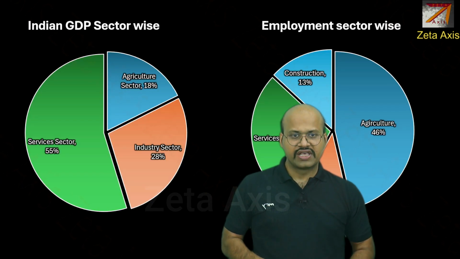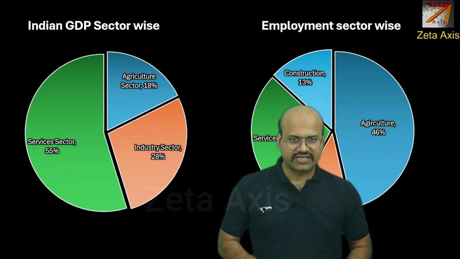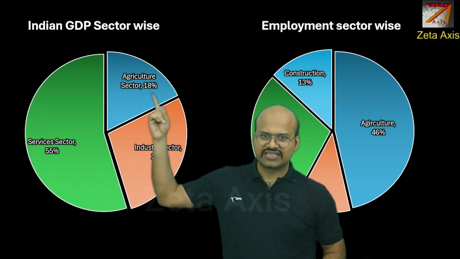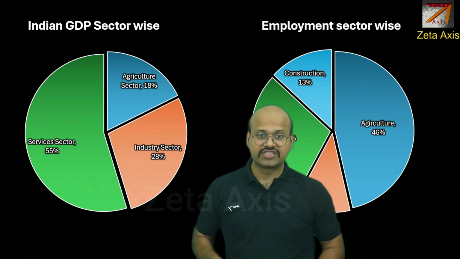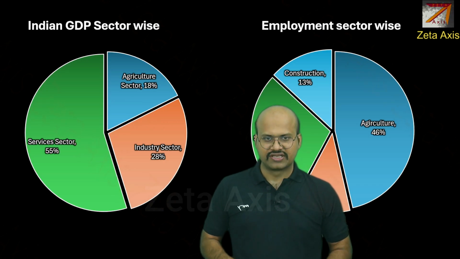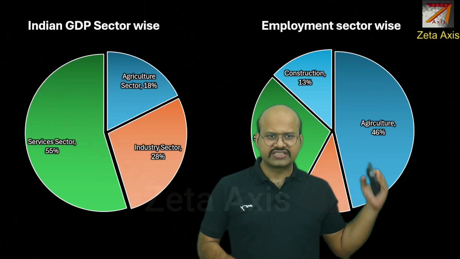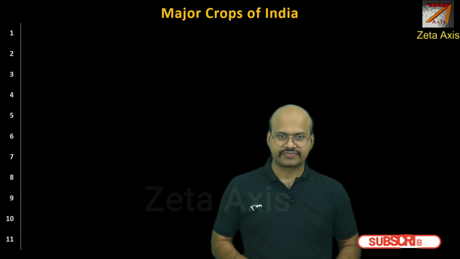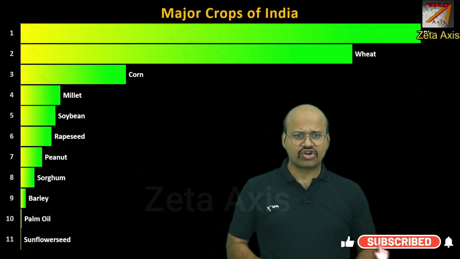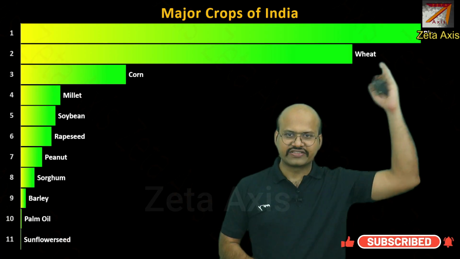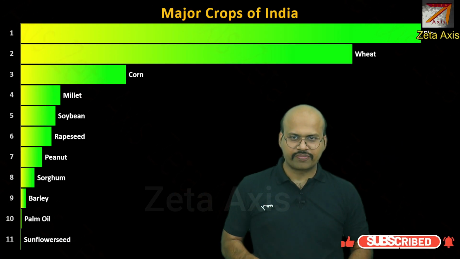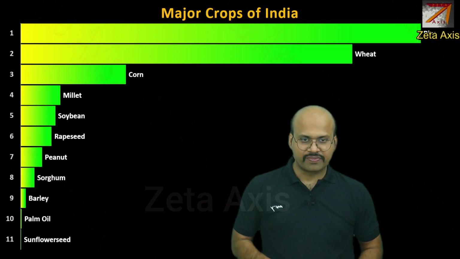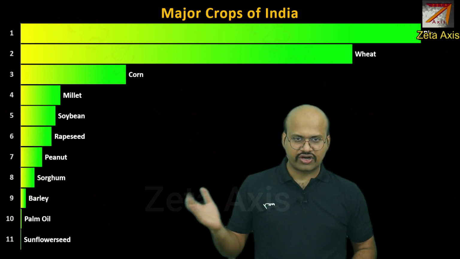grown. In our previous videos, we have already discussed that of the total share of GDP, agriculture is 18%. However, if we see the total employment opportunities, then agriculture offers 46% of employment, and therefore it is an important sector. If we see the major crops that are grown in India, then rice, wheat and corn are the most important crops, followed by millet, soybean, rapeseed. Just wanted to remind that cotton and sugarcane are not included in this graph.